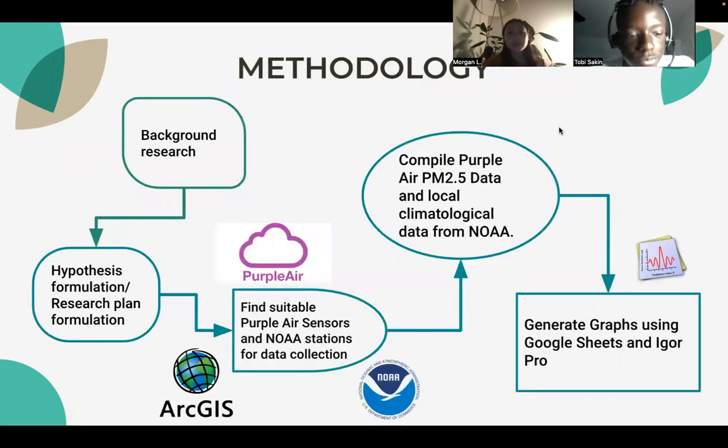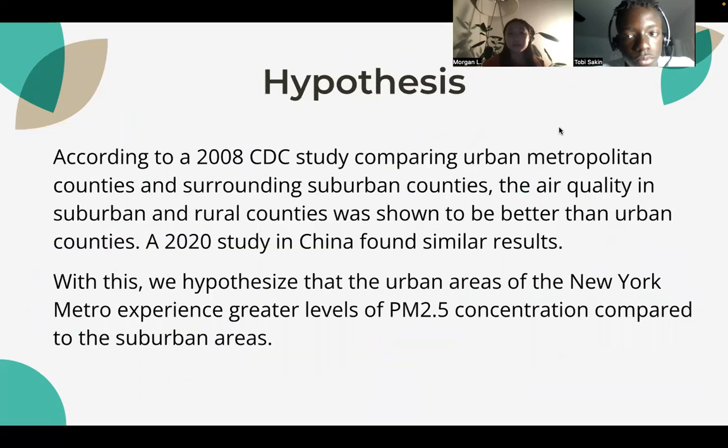For our methodology, we looked at our background research, then we formulated our hypothesis and research plan. We found suitable Purple Air sensors and NOAA stations for data collection, compiled Purple Air PM2.5 data and local climatological data from NOAA, and we finally generated graphs using Google Sheets and Igor Pro for data analysis.